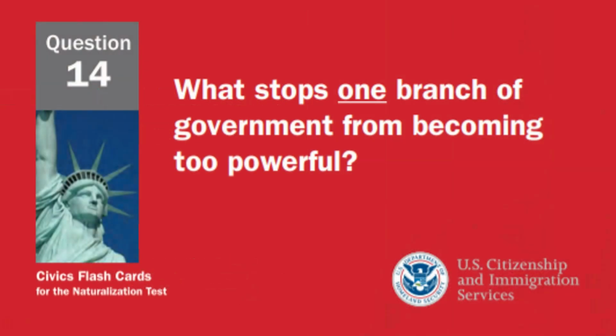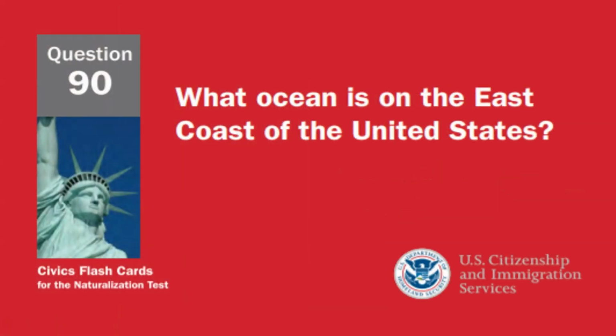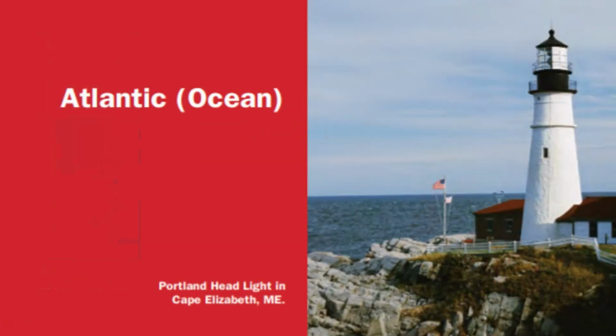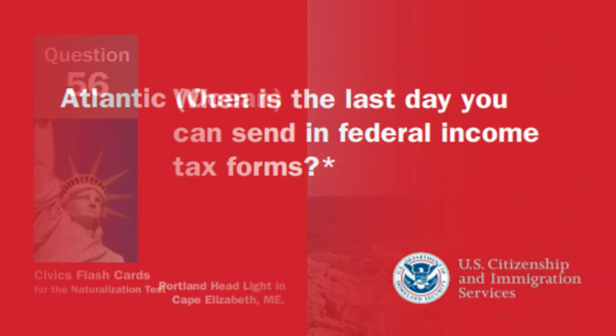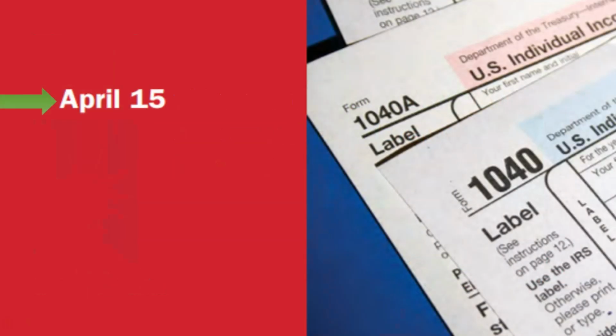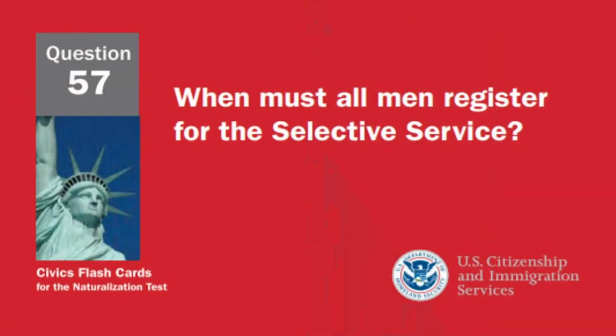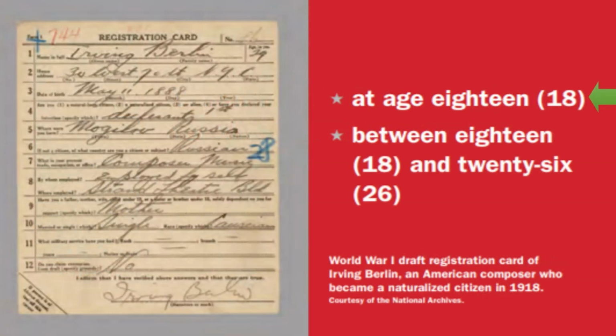What stops one branch of government from becoming too powerful? Separation of powers. What ocean is on the east coast of the United States? The Atlantic Ocean. When is the last day you can send in federal income tax forms? On April 15th. When must all men register for the Selective Service? At age 18.